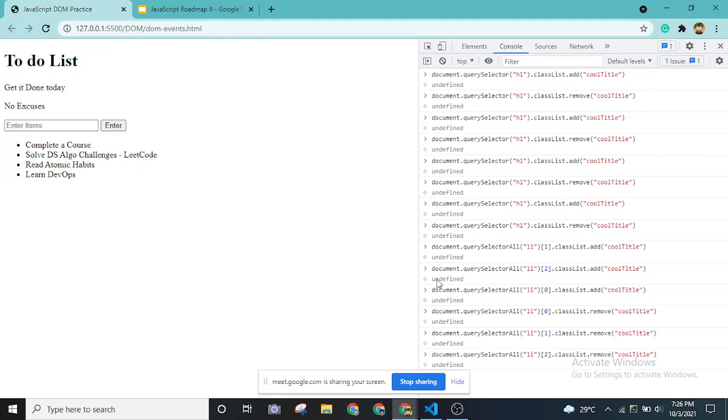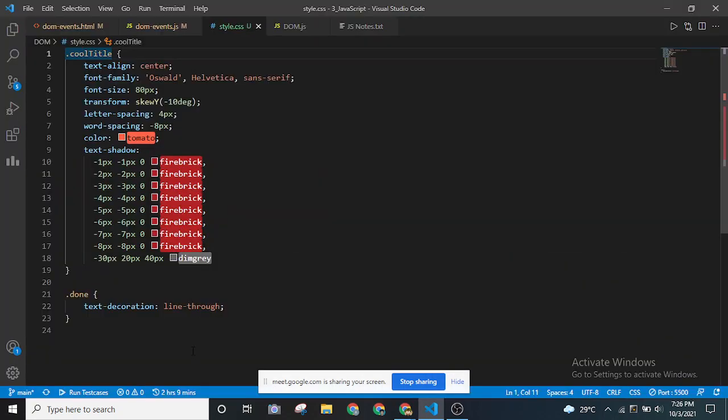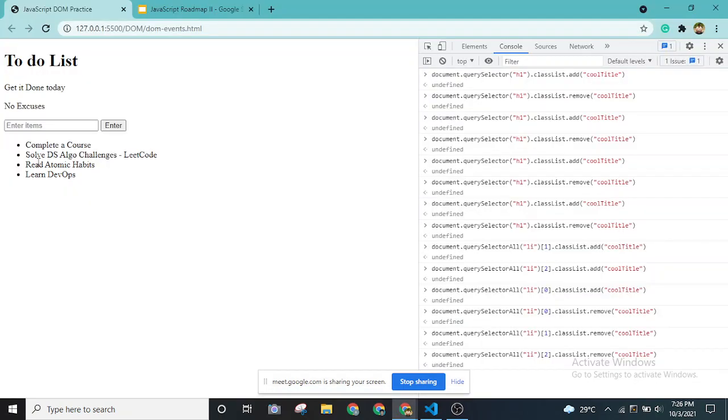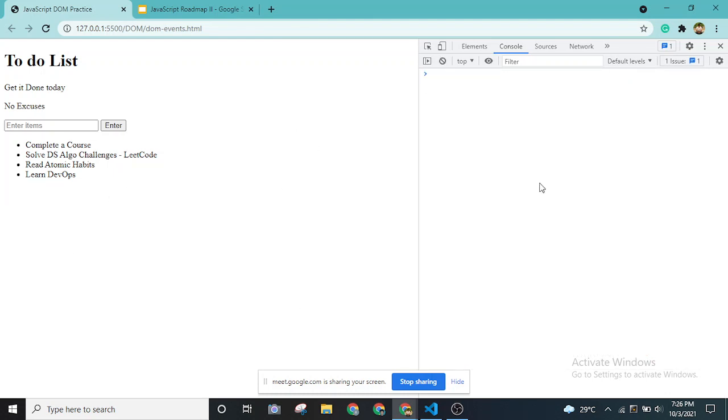Let me show you another example. I have added another class actually. In a to-do list, we cross out the tasks we have already done, right? So what I did was add text-decoration: line-through over here, which will put a line through the task I have completed, like in a general to-do list. Let me refresh it and use what I have added.